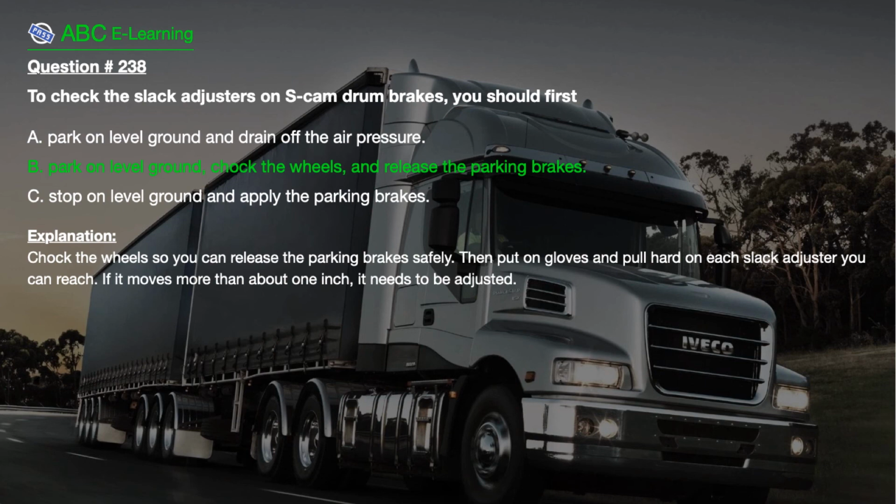The correct answer is here. B. Park on level ground, chock the wheels, and release the parking brakes. Explanation: Chock the wheels so you can release the parking brakes safely. Then put on gloves and pull hard on each slack adjuster you can reach. If it moves more than about 1 inch, it needs to be adjusted.